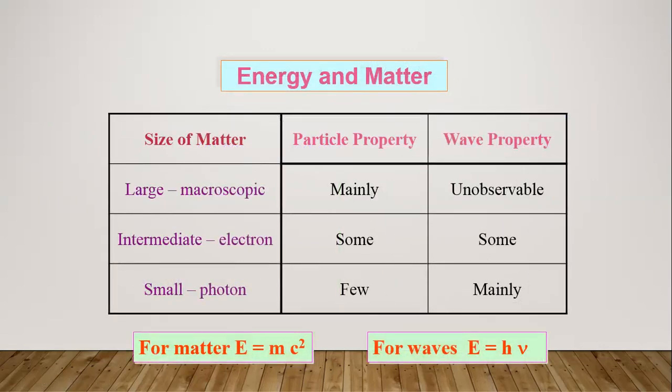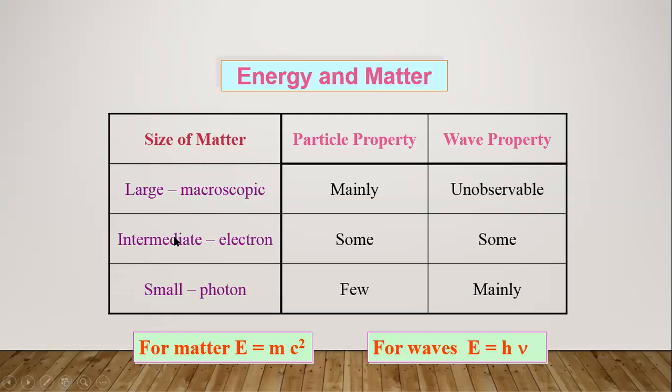And then we are coming to the classification. How do you classify physics into classical mechanics and quantum mechanics, and how do you differentiate them? In the sense, coming to the size of the matter, if the size of the matter is large, it is going to possess particle property only, you cannot observe any wave property in a macroscopic region.